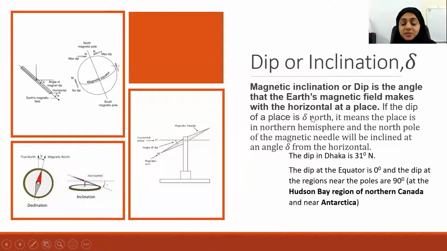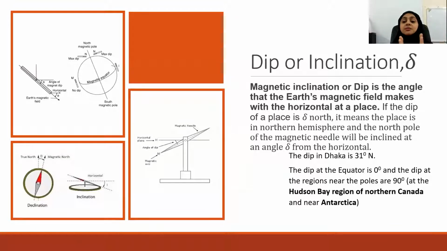If the dip of the place is delta degree north, it means it is northwards dipping. It means that the place is in the northern hemisphere and the north pole of the magnetic needle will be inclined at an angle delta from the horizontal.